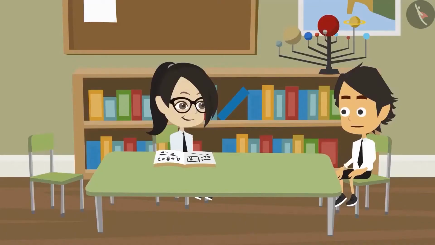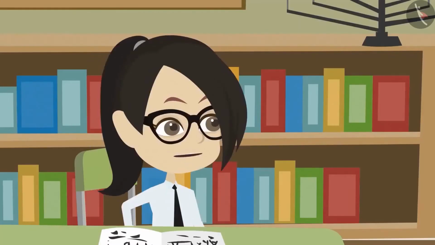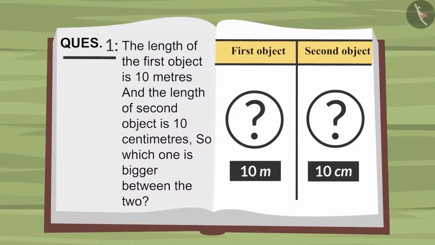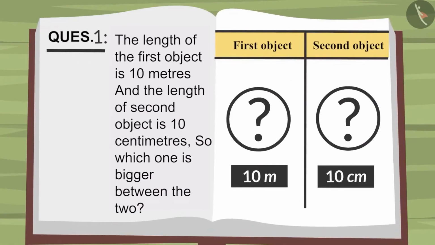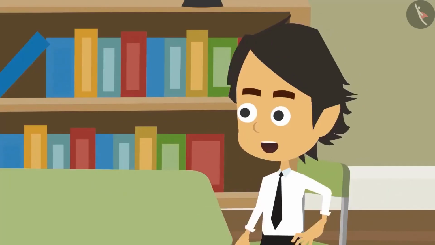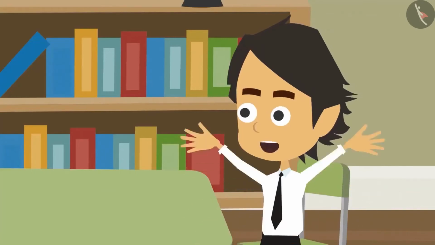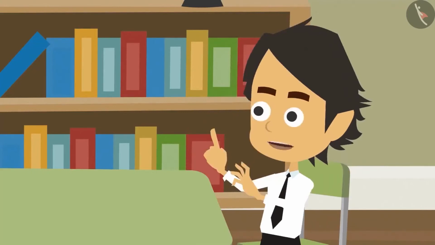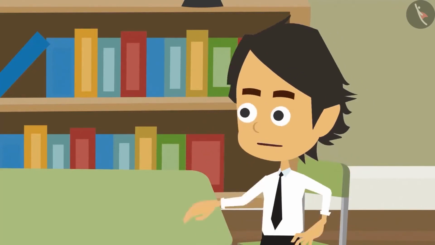What is there to think in this? This is a very easy question. It is not easy. It is a wrong question. Look properly. The length of both the objects is 10. That means both of them are of the same height. Oh no, you got it all wrong. 10 is just the value, but to measure the length, we don't just look at the value, but we look at the unit of measurement too.